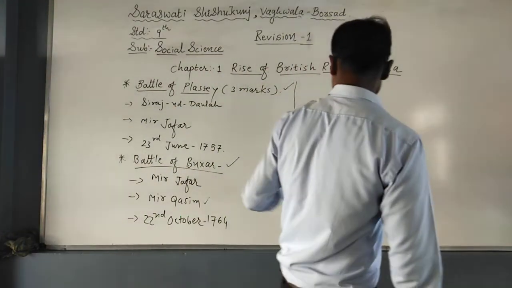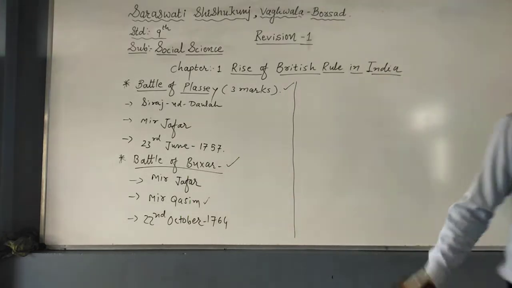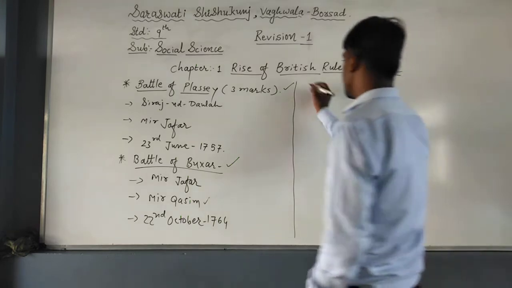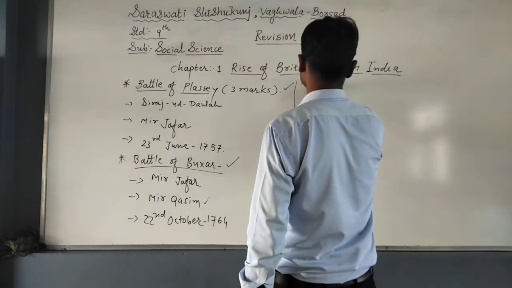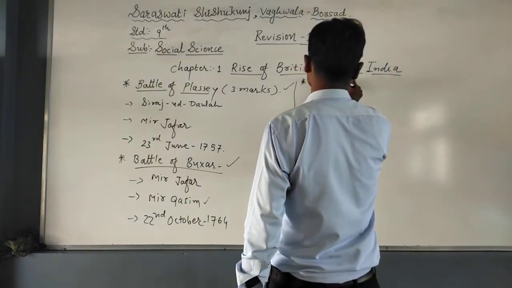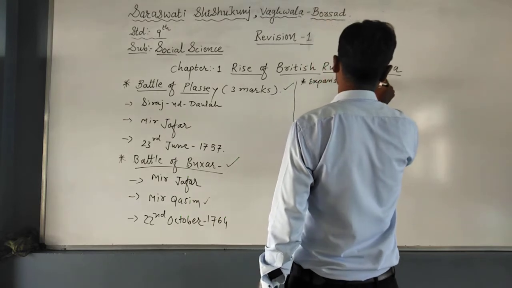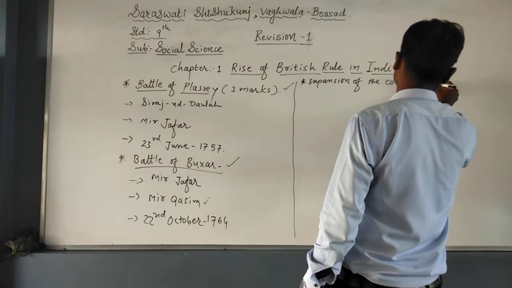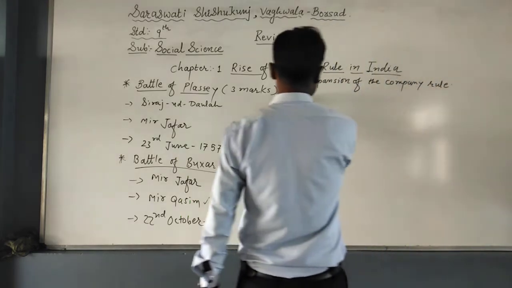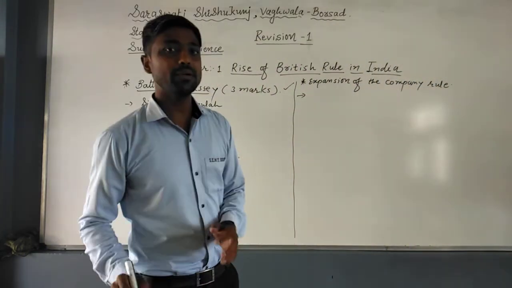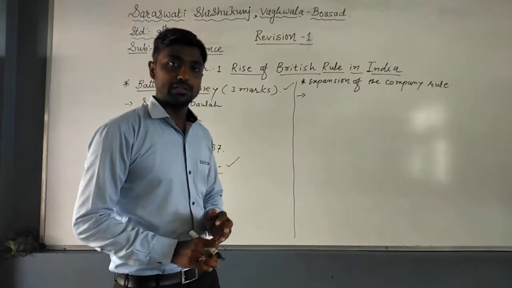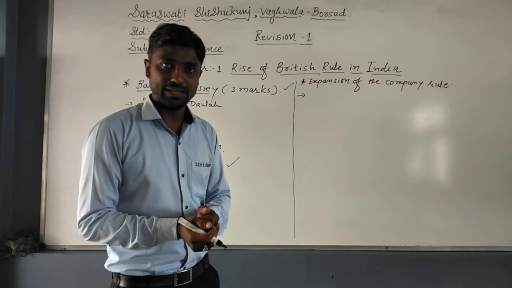So here we have completed one more question, the Battle of Buxar. After that, we move to the expansion of company rule in India. Here, students, you must remember the sequence as well as the names of the different governor generals who came to India.